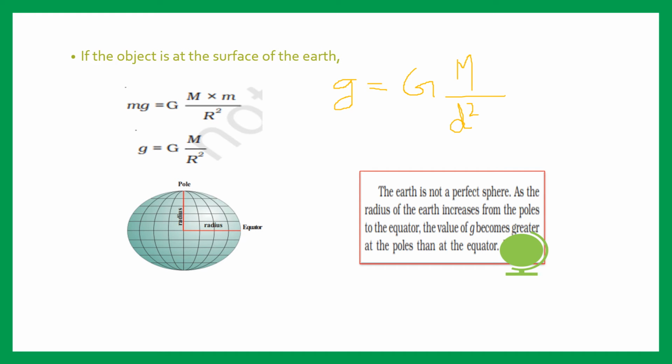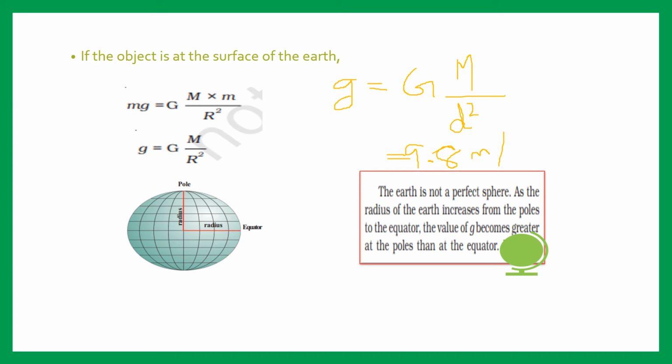Whenever we consider this R, there is an importance. That's why it is said that the value of g is slightly different in different places. It has an average value of 9.8 meter per second square. I hope you remember the value of g, that is 9.8 meter per second square.